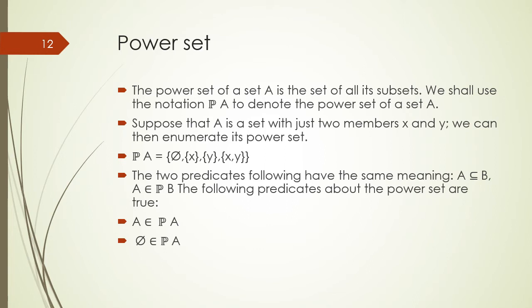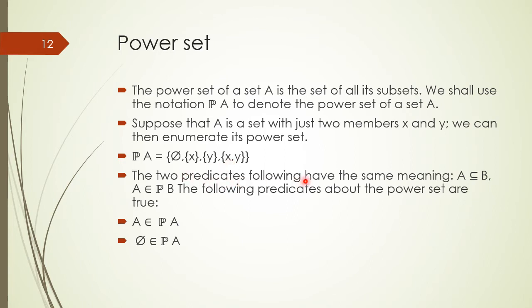The power set of a set A is the set of all its subsets. We shall use the notation power set of A to denote the power set of a set A. Suppose that set A has two members x and y, then we can enumerate its power set in this form: that power set of A would contain four subsets of set A, which include phi, x, y, and set xy.